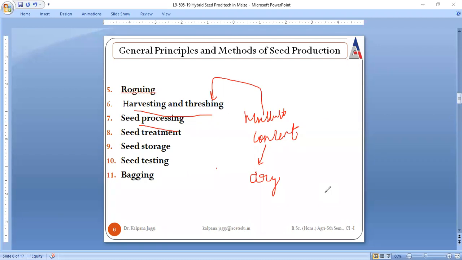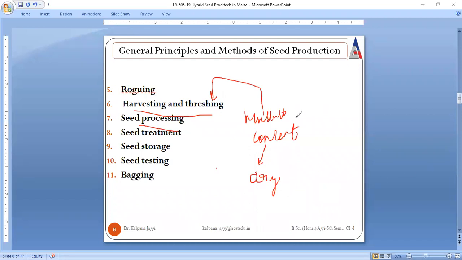Seeds are to be dried, but up to the level that they retain a safe moisture amount. And how can this drying be done? It can be done by placing the seeds under the sun, or it can be done by mechanically supplying heated air, whatever is necessary.